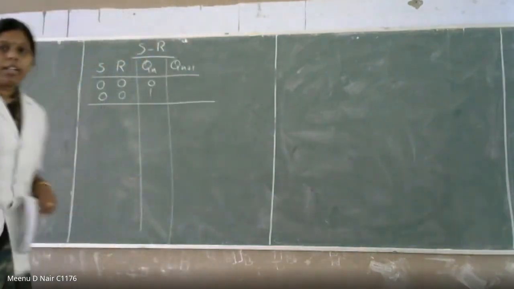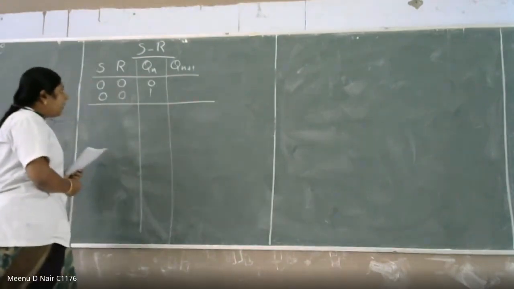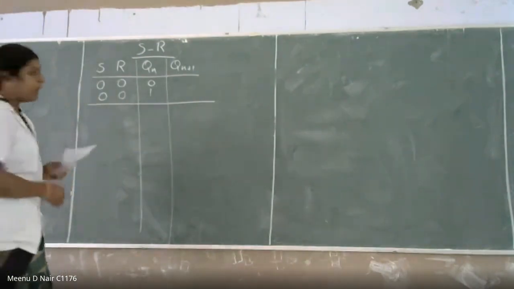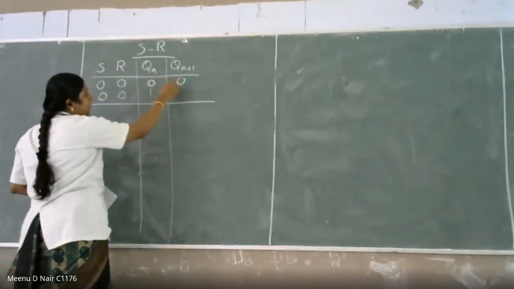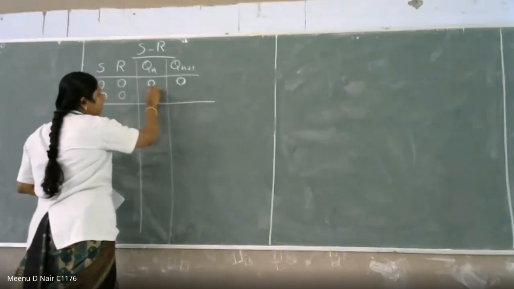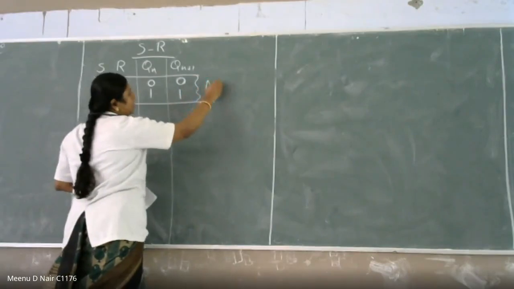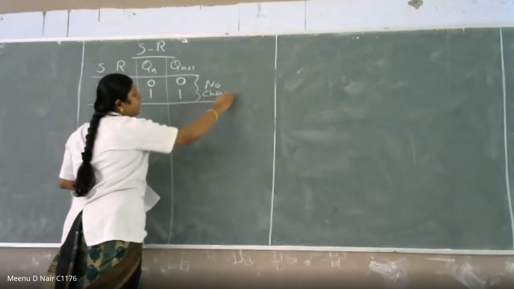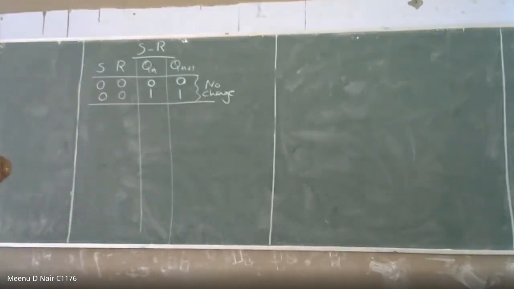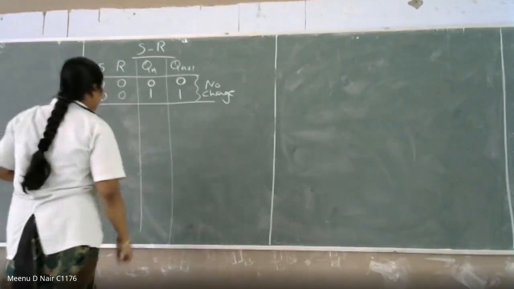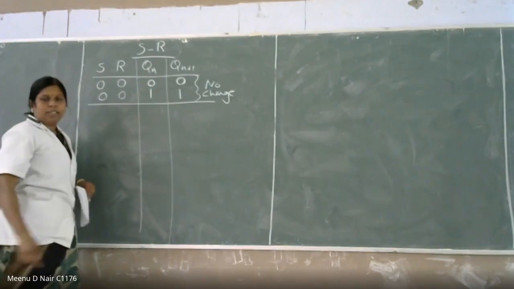Okay, so that is what we are going to see. So what is the next state of S and R flip-flop? If Q is equal to 0 and Q is equal to 1, the next state will be same, okay? The present state will be the next state. So it will be 0, and if it is 1, the next state will be also 1. So what is this condition? This is no change. So whatever be in the present state, that will be the next state. That is given condition for no change condition. That is for S is equal to 0, R is equal to 0, and Q is equal to 0 and Q is equal to 1.